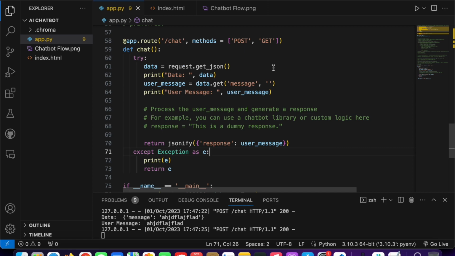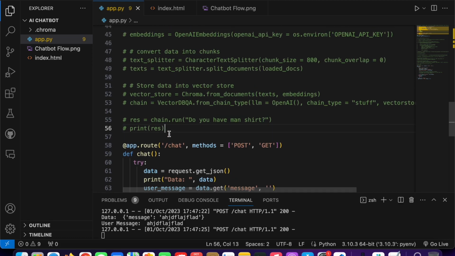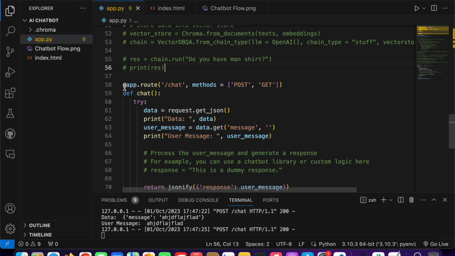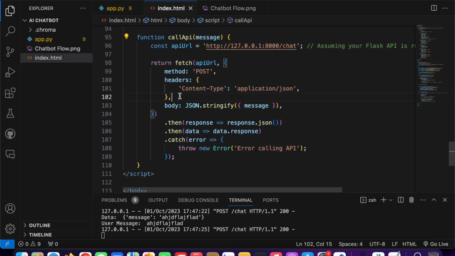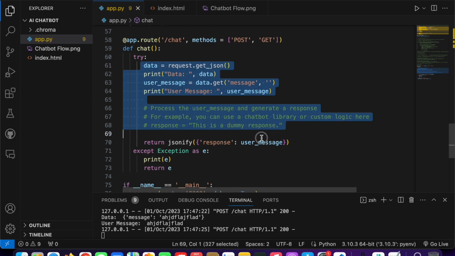We just need to give that message to our chain, and our chain will process that user prompt and give us the response, and then we return that response back. There is one thing: as you know, whenever we call something from the front end side, it will call this API slash chat, this one. So every time a user calls this API, the whole bunch of code will run.